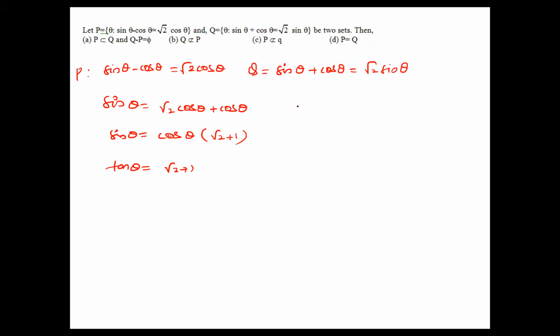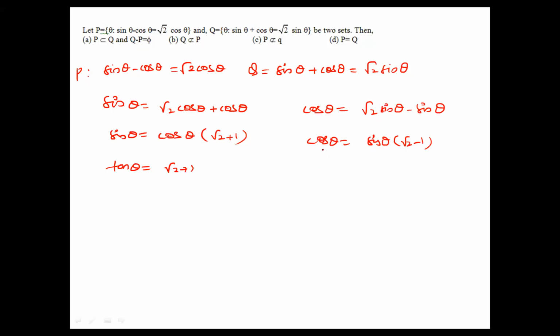Now here I'll write cos theta as it is. If I write cos theta as it is, what about here? Root 2 sin theta minus sin theta. Here cos theta as it is, and we take sin theta common. What about this one? Root 2 minus 1.